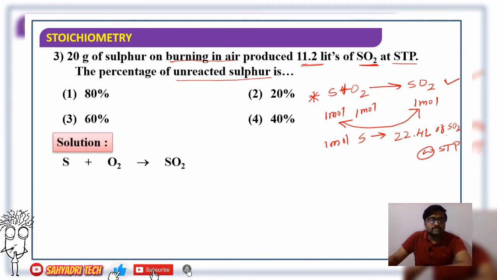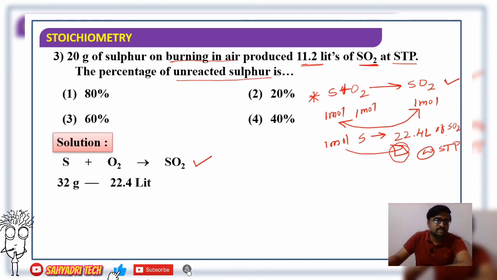So S plus O2 gives SO2, a balanced equation. Then sulfur, what is the atomic mass? It is 32. So 1 mole of sulfur produces 22.4 liters of sulfur dioxide, which means 32 gram of sulfur produces 22.4 liters of sulfur dioxide. How much sulfur dioxide is produced here?